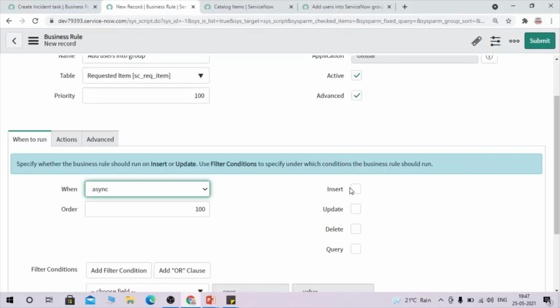For this kind of scenario, we can use an async business rule because once you have created this request, maybe in 1 or 2 seconds, or maybe in 10 to 15 seconds, or hardly 1 minute, it will add that user into a group.